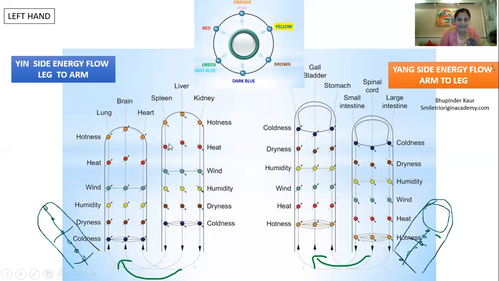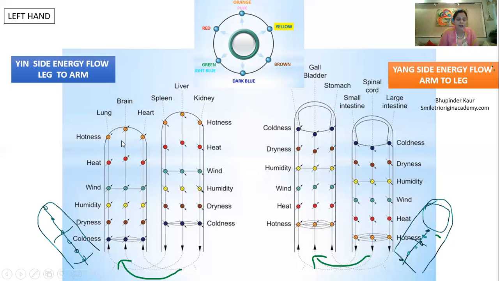Okay, so let's understand again the structural axial pair and the functional axial pair. Structural: lung is dryness and it has an axial relationship with the heart meridian. This is dryness, the lung meridian is dryness and the heart meridian is heat. This is the structural approach.